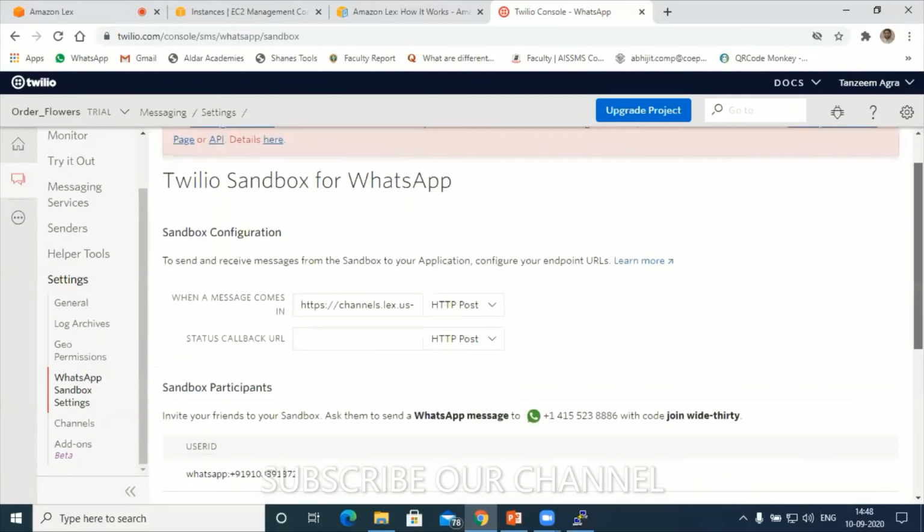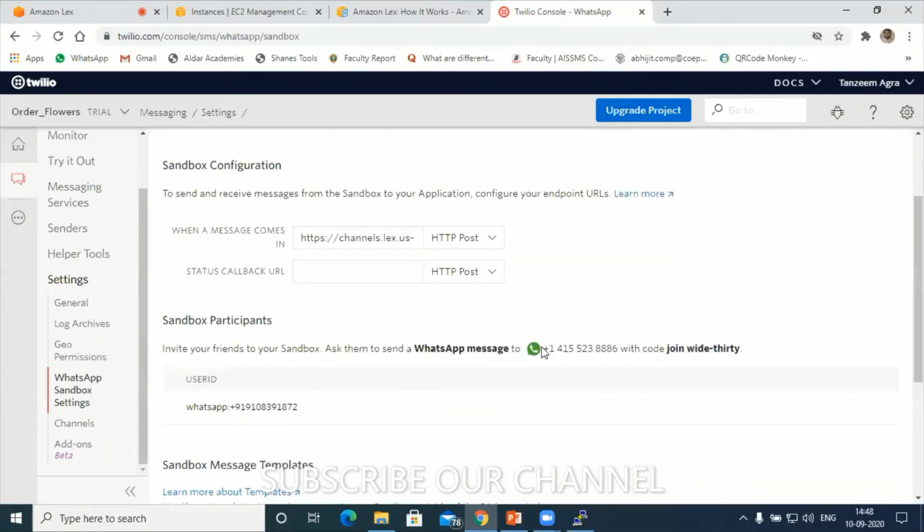Next, there is a WhatsApp number here. Participants, any doubt? No, sir, no doubt. Next, you'll get this unique number. Even if you are creating, you'll get this number. You have to store this number in your WhatsApp account. After storing it, let me share my WhatsApp account screen. Hold on.